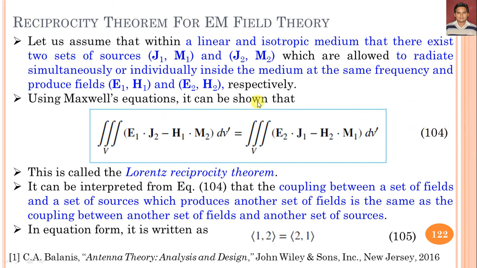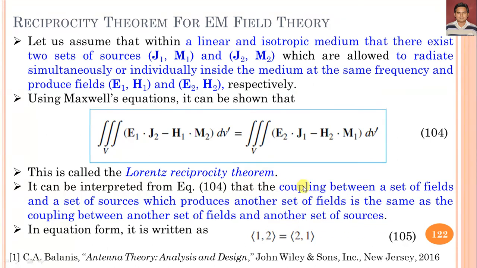From equation 104 we can interpret that the coupling between a set of fields, which we have measured in terms of reaction, and a set of sources which produce another set of fields is the same as the coupling between another set of fields and another set of sources.